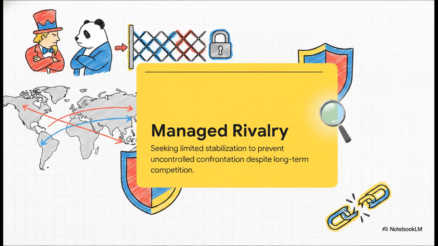So that brings us to our foundational concept, managed rivalry. What does that mean exactly? It's a strategic posture where major powers seek limited stabilization and crisis management to prevent uncontrolled confrontation, despite maintaining long-term structural competition. Listen, both the United States and China fundamentally recognize that unchecked, sustained instability would just severely disrupt the global economy. So they're managing the friction, right?